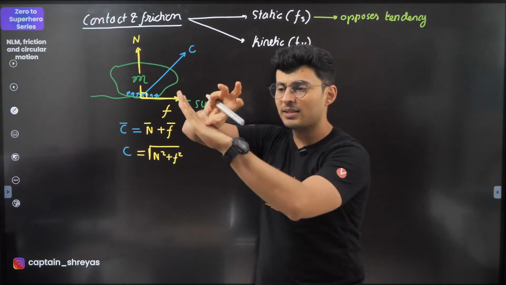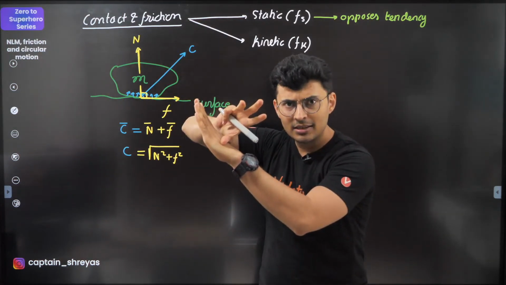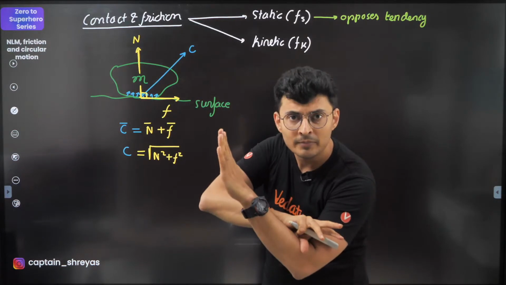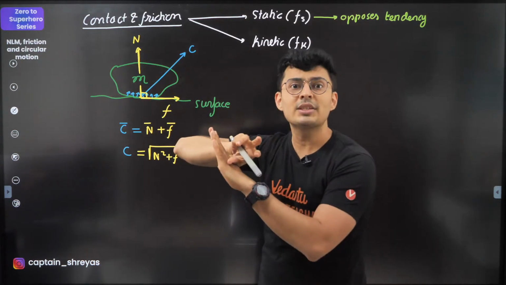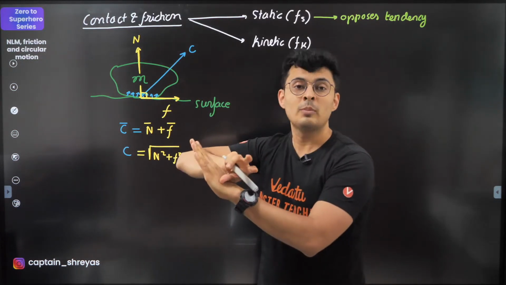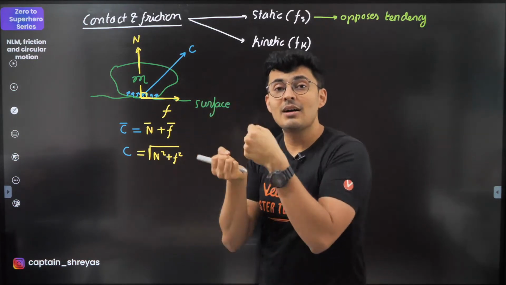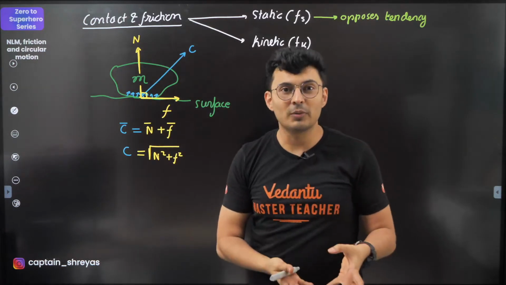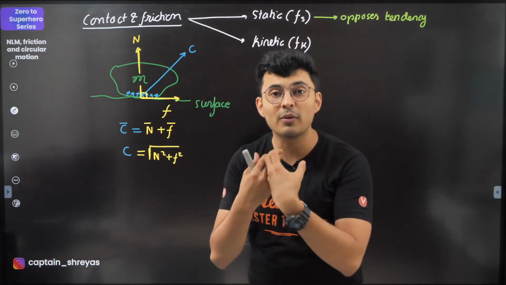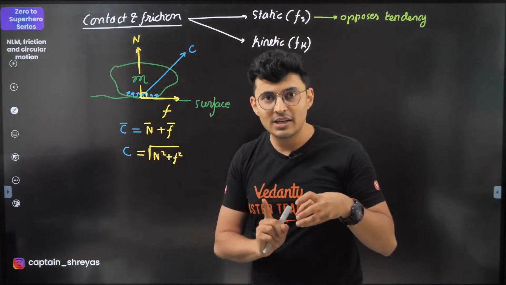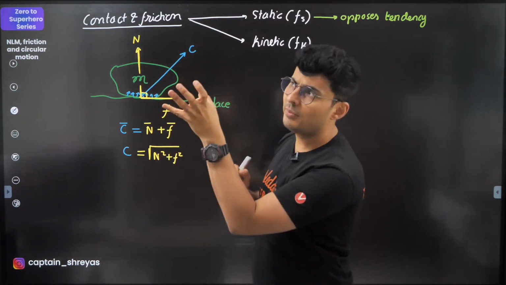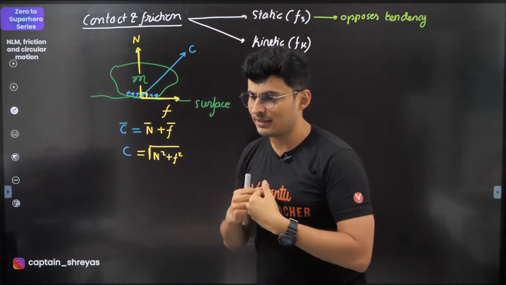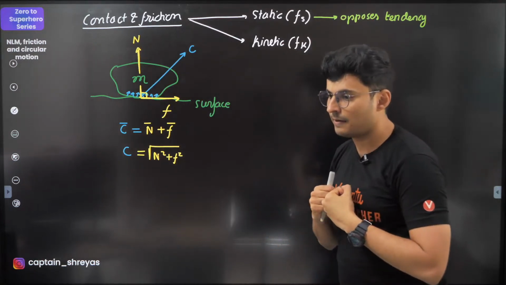If I keep a box on an inclined surface and I see it is not slipping, there is still friction, even though it is not moving. Why? Because there is a need for the box to move. It wants to go down. So it opposes what it wants to do. If it wants to go down, it will act up. If it tries to go up, it will act down. That's what it is. I hope this is clear.